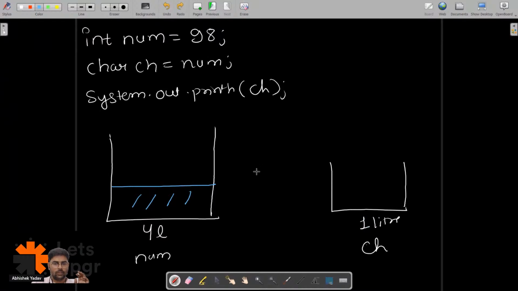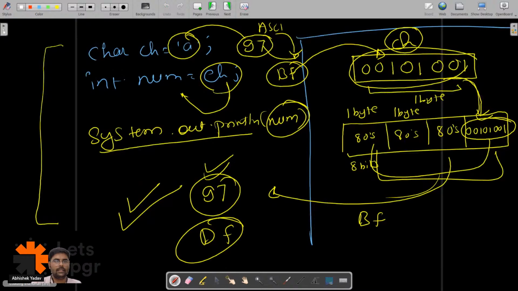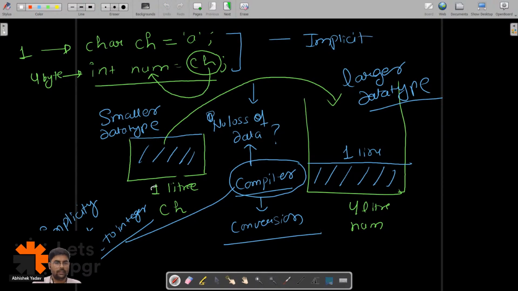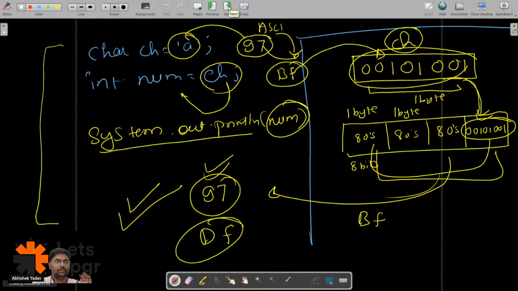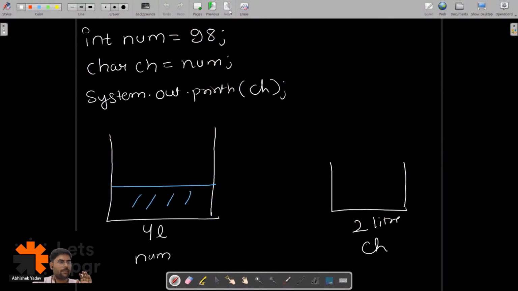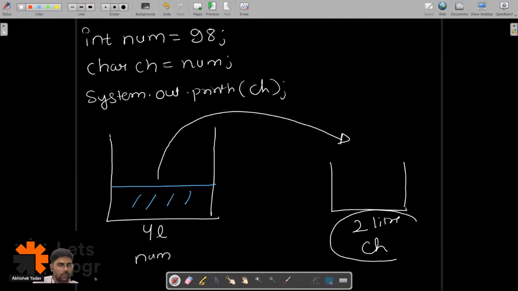So what you have to do? Replace this part, this one, right? So here we have 2 liter, and replace the previous example also, that is this one that I told you here. This is a 2 liter container. Take this as a 2 liter container because character is of 2 byte, right? So here also 2 byte, right? So guys, this time what I'm doing, I'm transferring the water from the 4 liter container to the 2 liter container.